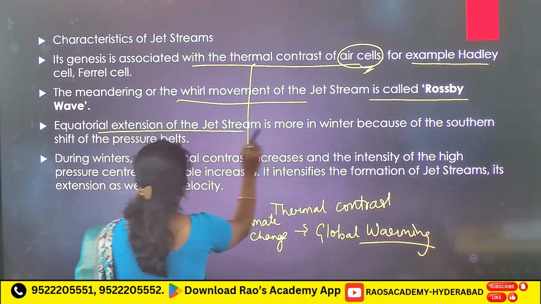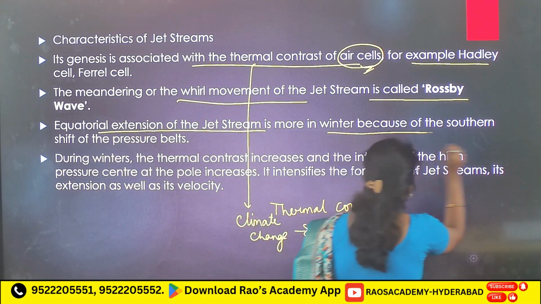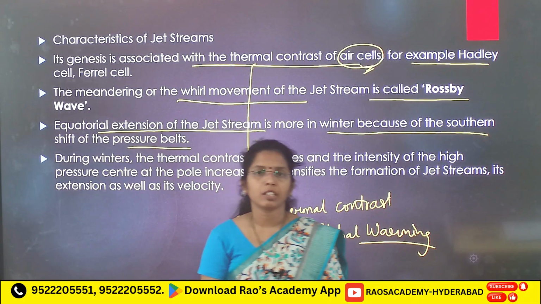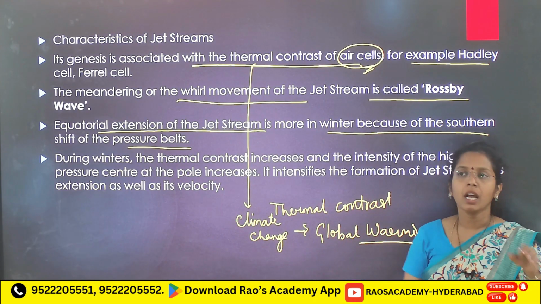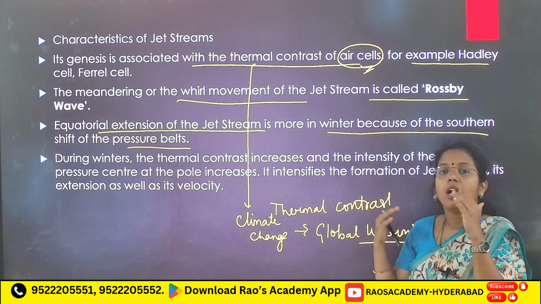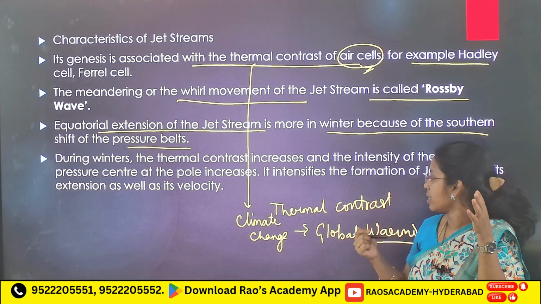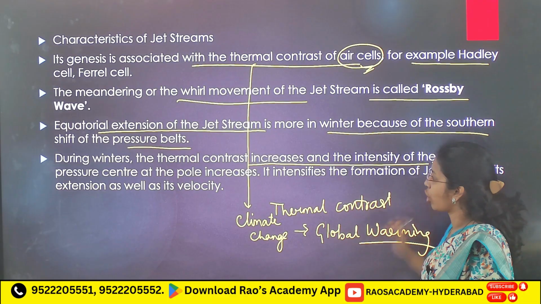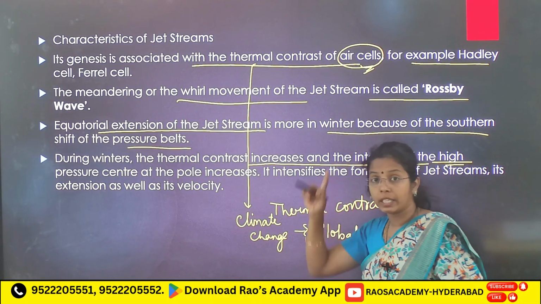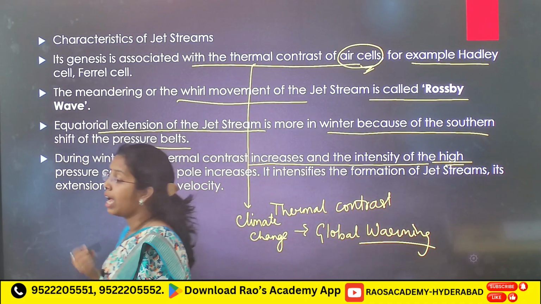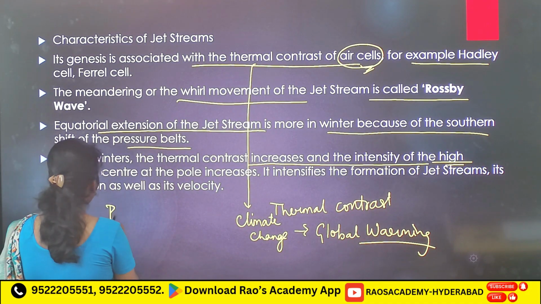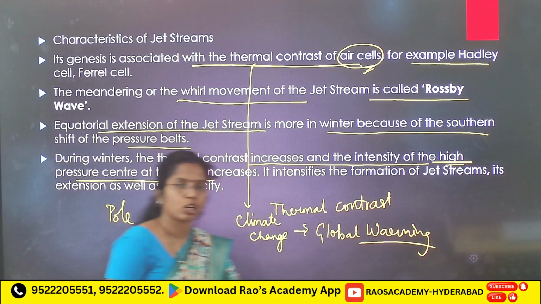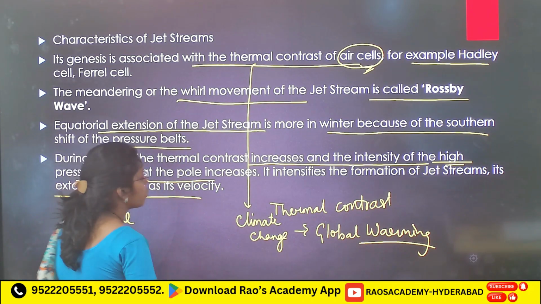Next, the equatorial extension of the jet stream is more in winter because of the southern shift of pressure belts. Why will we see the southern shift? Because of the apparent movement of the sun, the thermal equator moves southward during the winter season. Next, during the winter season, the thermal contrast increases and the intensity of the high pressure center at the pole increases. Thermal contrast increases because polar regions become colder, and because of this the pressure center at the pole increases, it intensifies the formation of jet streams, their extension and their velocity.